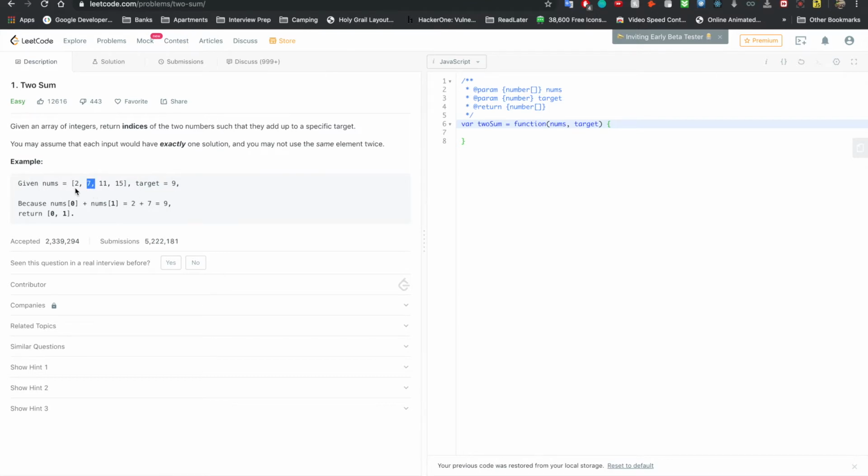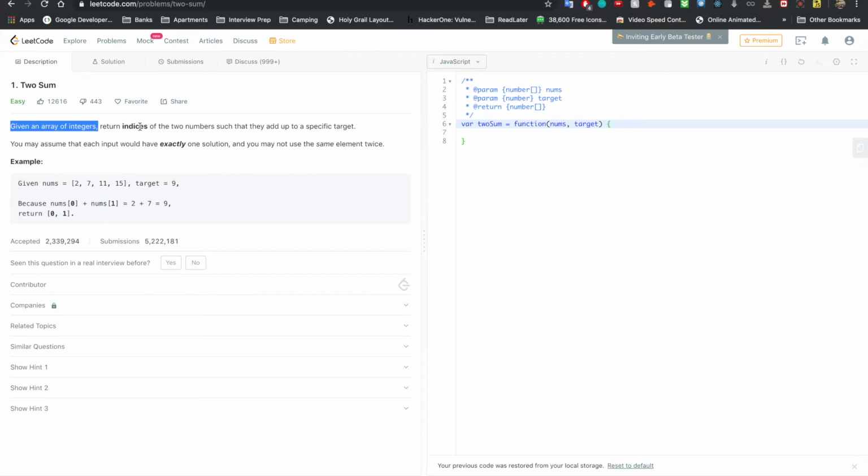And if those pointers ever collided, this is an impossible case. Although for our purposes here, it says that it will always have one solution, and so that's another edge case that you might have asked your interviewer, but this description answered it. What if there are no solutions? Is that even possible? And also, this direction here, given an array of integers, you might have also asked that question: are there any bad values that could be passed in?